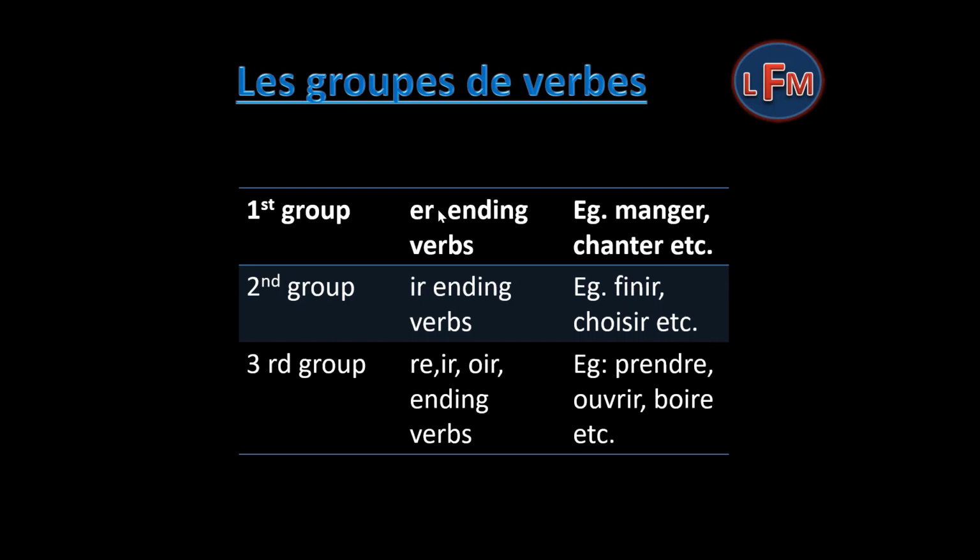First group of the verb is ER ending verbs. For example, manger, chanter, etc. Second group is IR ending verbs. For example, finir, choisir, etc. And the third group is divided into three categories: RE, IR, OIR ending verbs. For example, prendre, ouvrir, boire, etc.